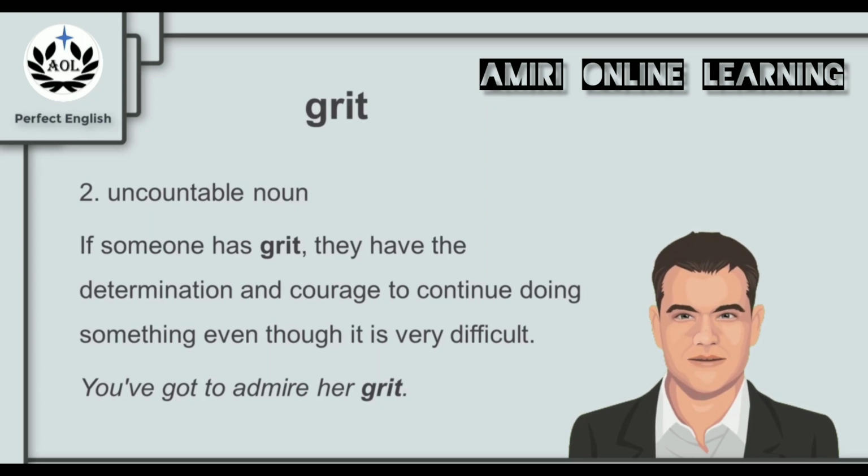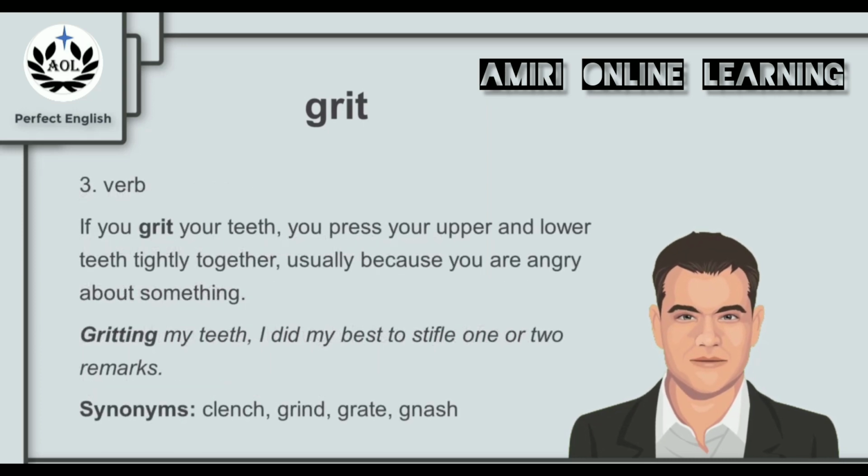But let's see, grit can also be used in a different context. Now, we can use grit as a verb. If you grit your teeth, you press your upper and lower teeth tightly together, usually because you are angry about something. That is much closer to the picture we just saw. For example, gritting my teeth, I did my best to stifle one or two remarks. And synonyms for grit in this context are the words clench, grind, grate, or gnash.